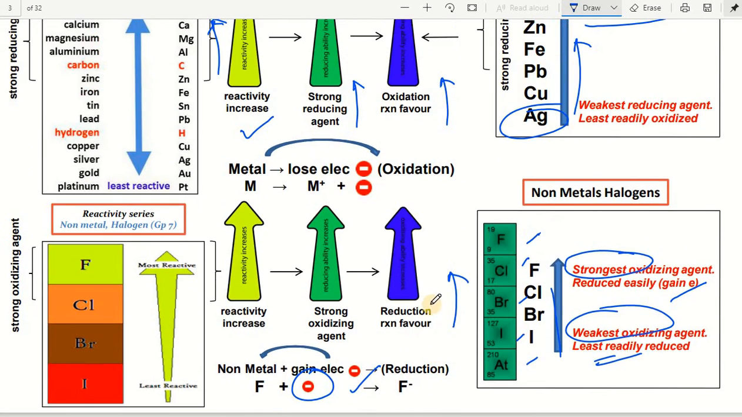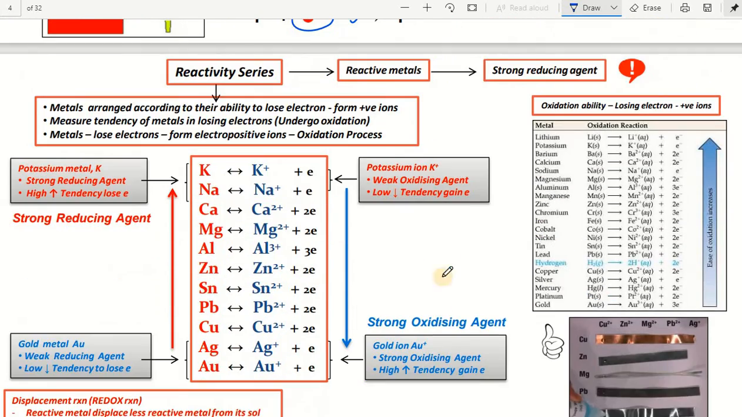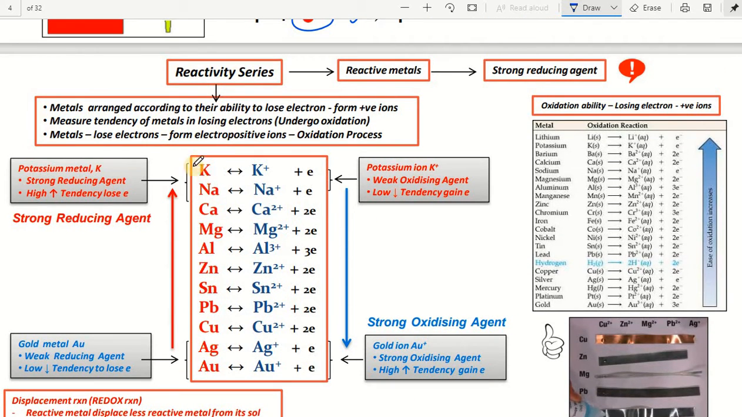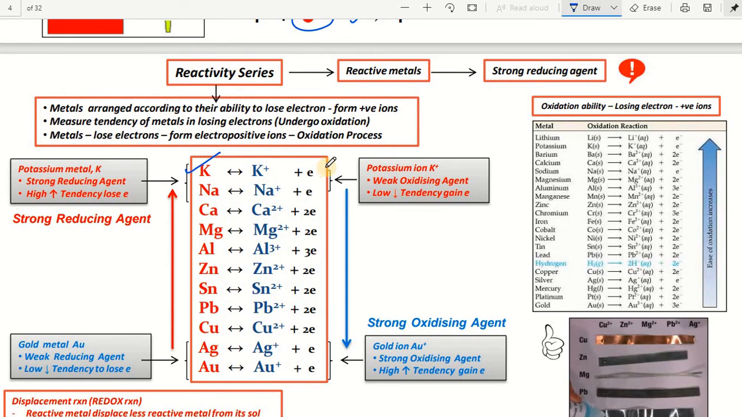So in this we observed that reactivity depends on the tendency of loss or gain of electrons by a metal or non-metal in the redox reaction. Once again, you see potassium loses electrons. This means potassium undergoes oxidation easily because it is highly reactive, a strong reducing agent, with a high tendency of loss of electrons. Sodium comes next, then calcium, magnesium, aluminum, like that. Gold is the metal that is the weakest reducing agent, with a very low tendency of losing electrons. That's why we use it as an ornamental metal.